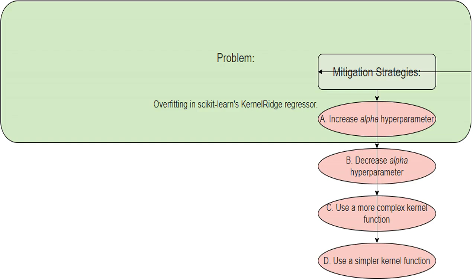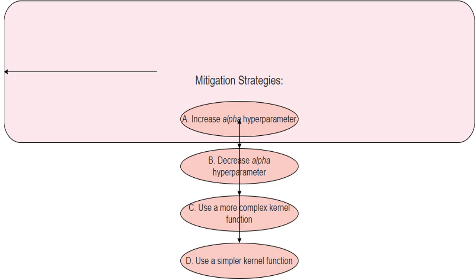The model learns the training data too well, including noise. This results in poor performance on unseen data, indicating a need to decrease this model's complexity. This is a classic machine learning challenge. I'm looking for strategies to reduce overfitting. Overfitting happens when a model is too complex for the given data. It learns both patterns and noise in the training dataset. We need to consider ways to simplify this model.